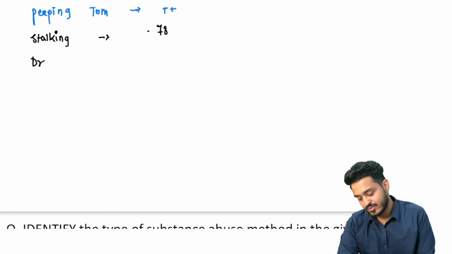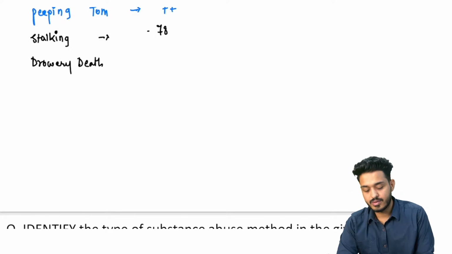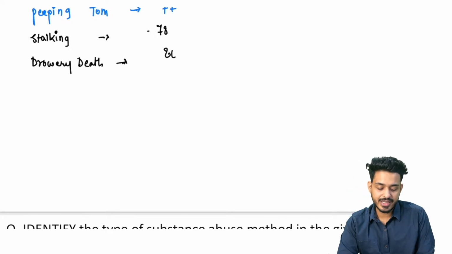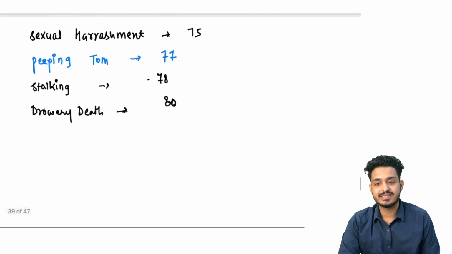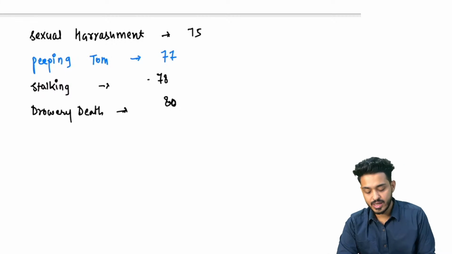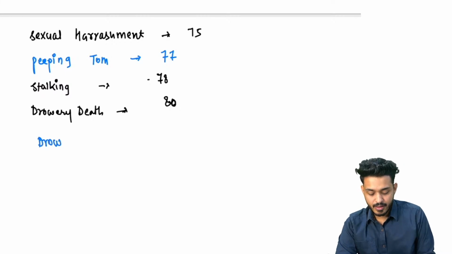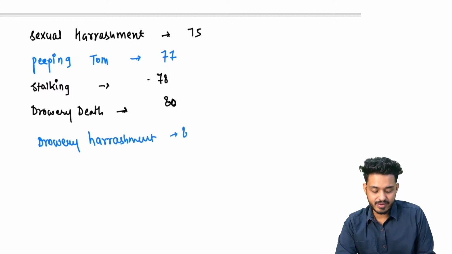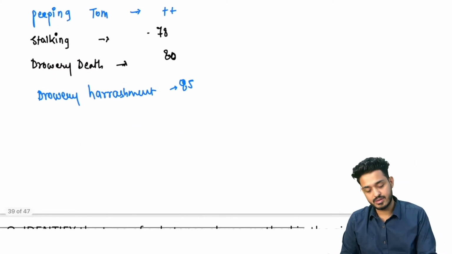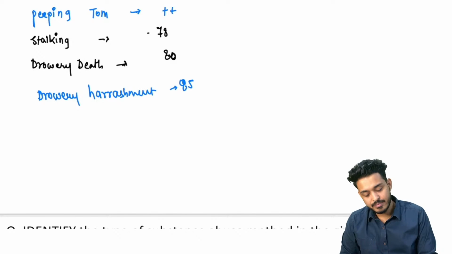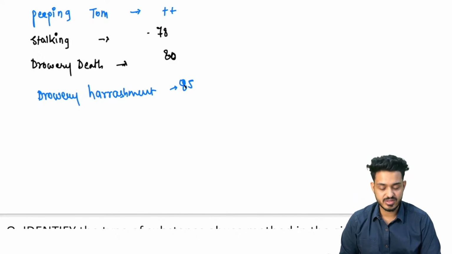And dowry death, we have discussed dowry death within 7 years, that is going to be 80. Okay. And if someone is harassing for the dowry, that is known as dowry harassment. For harassment we are going to have 85. 85 BNS is going to be for the harassment, right?